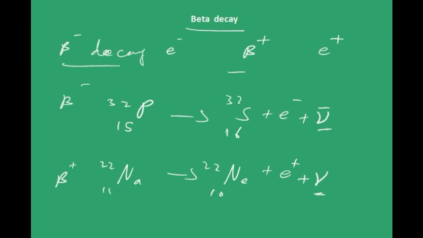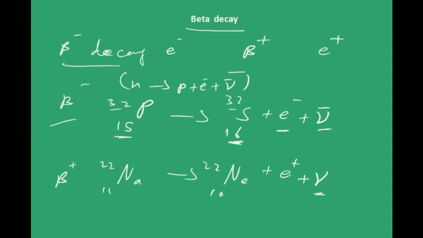Now see what happened in the reaction of beta minus. You see that the atomic number has increased by 1 and the mass number is not changed. So what can you say? It means that a neutron is converted into a proton, and hence the charge is increased by +1, right? To compensate that, there is an electron also. In simple terms, beta minus can be written as a neutron giving rise to a proton and an electron with an antineutrino. Yes, this is nothing but beta minus, whatever element you may be using as a starting material.